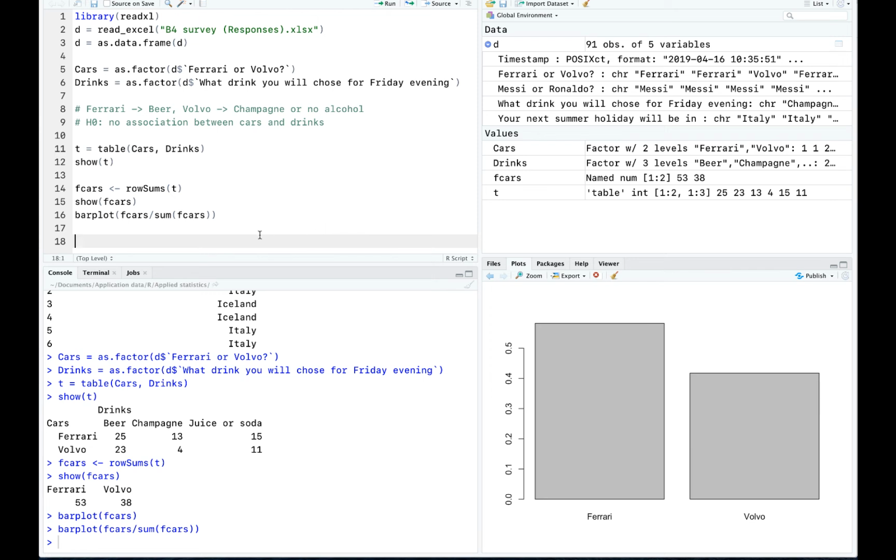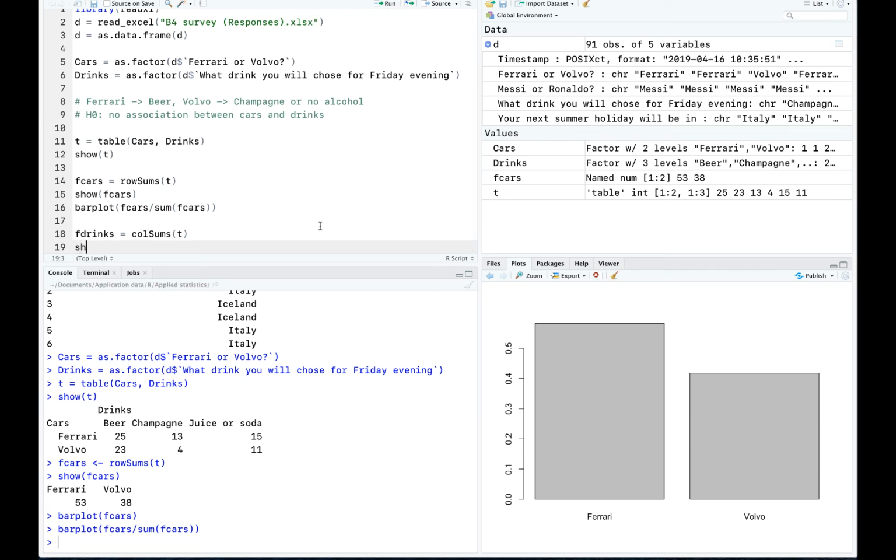Now the same about the drinks, right? So now I have drinks, the frequency for drinks. Let me be consistent and use the equal sign as well. Of course, there is no difference, but just to make it consistent. So now I call sum. So I take a sum of every column. Then I can also show the frequency for drinks.